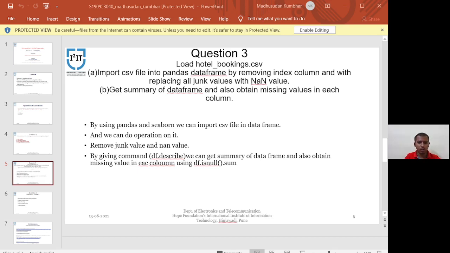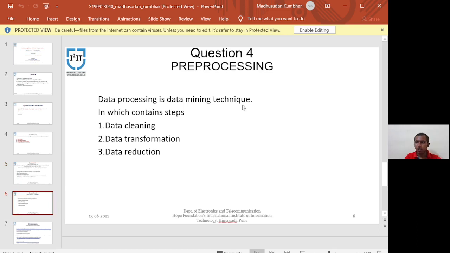Now we are going to the fourth question, that is my choice question, and I think that is pre-processing. Pre-processing is nothing but a data mining technique, and its steps consist of data cleaning, data transformation, and data reduction. Pre-processing is the data mining technique which is used to transform raw data into a useful and efficient format.